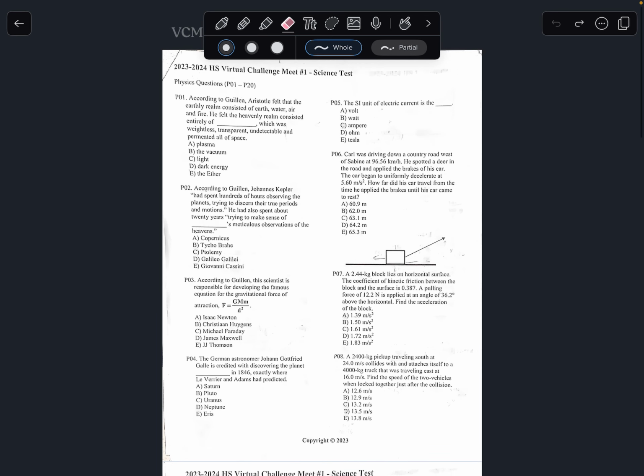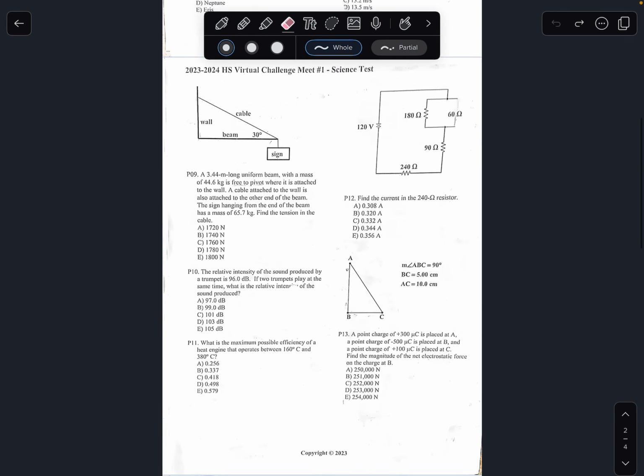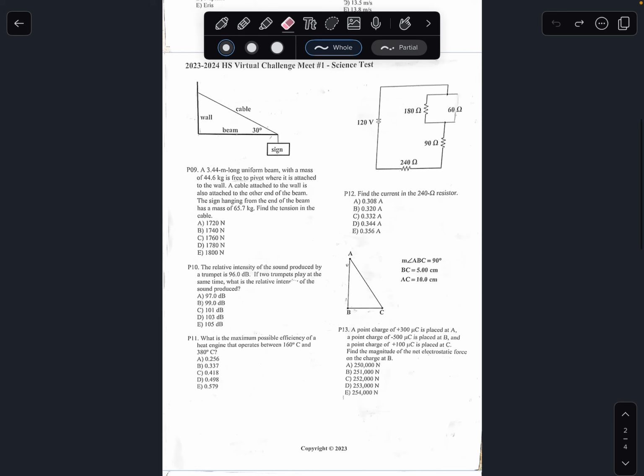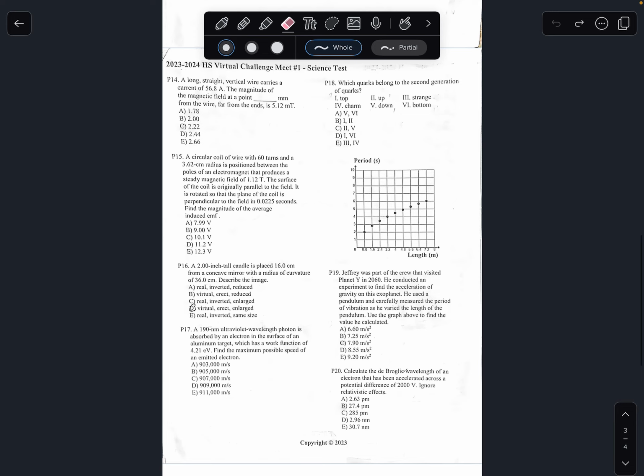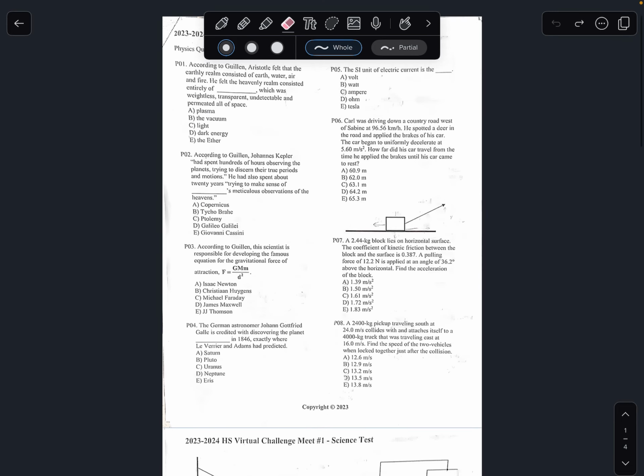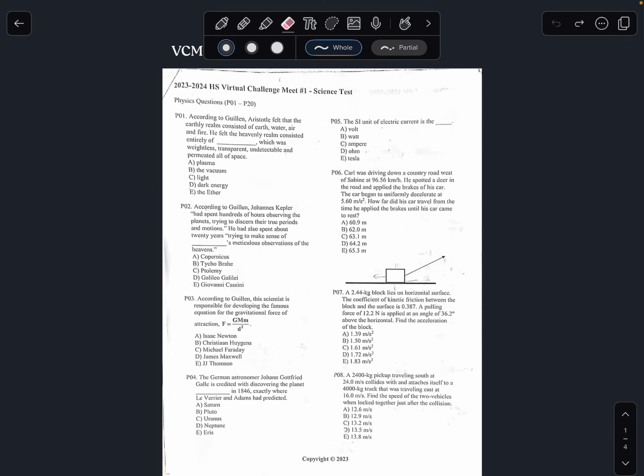These are the questions from number 1 through 8, from number 9 through 13, and number 14 through 20. Alright, let's get started with the questions.